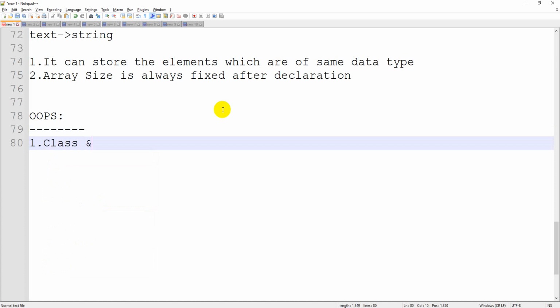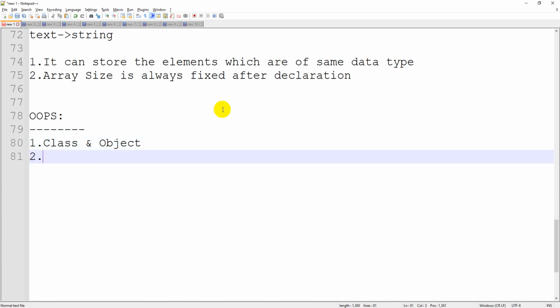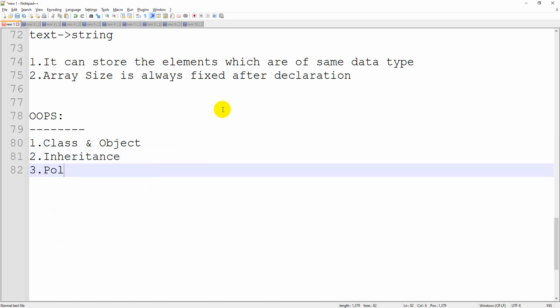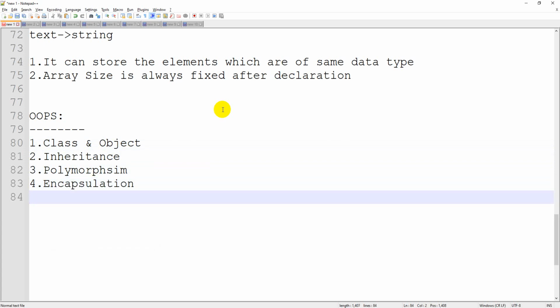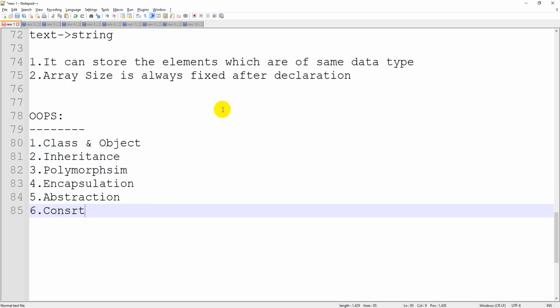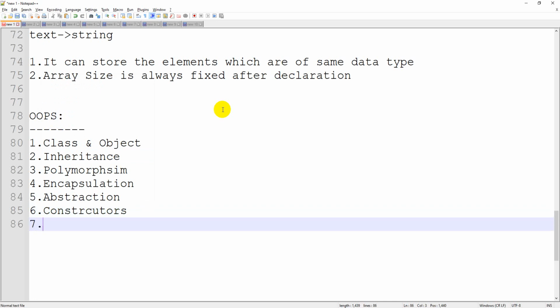The first one, class and object. The second one, inheritance, polymorphism, encapsulation, abstraction, constructors, and exception handling. So these are the list of topics available in this particular OOPS scenario.